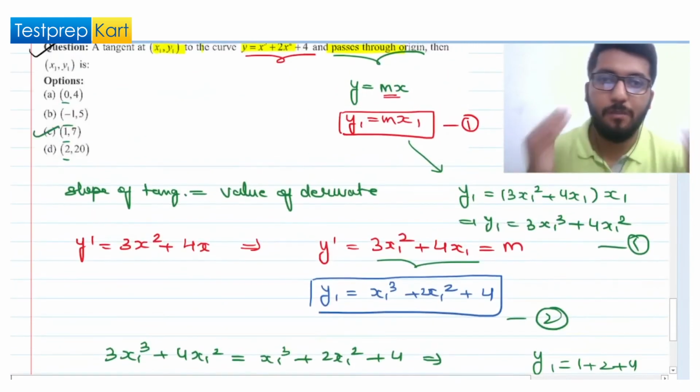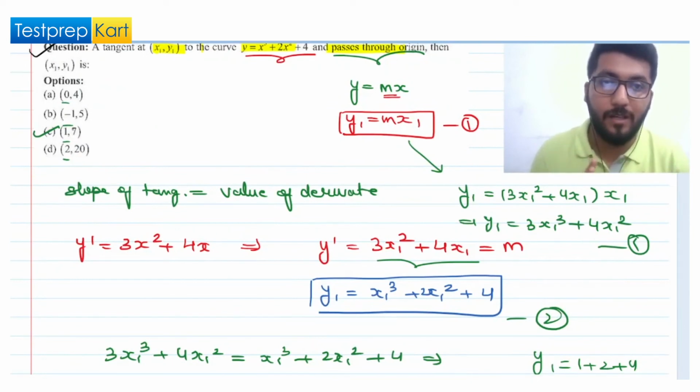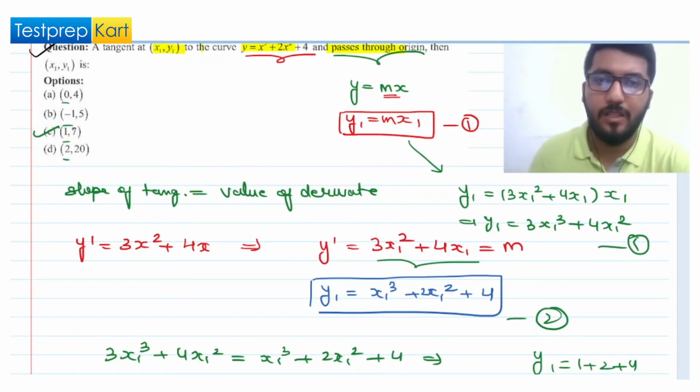So this is also something that you need to keep in mind, that it is not always necessary to solve the question till the end. I'm not talking about practice questions which are based on, let's say, integer values. There you have to solve it till the last point. But here you can take the help of the options. So there is nothing bad in that.